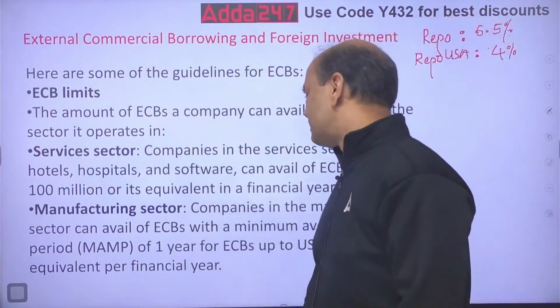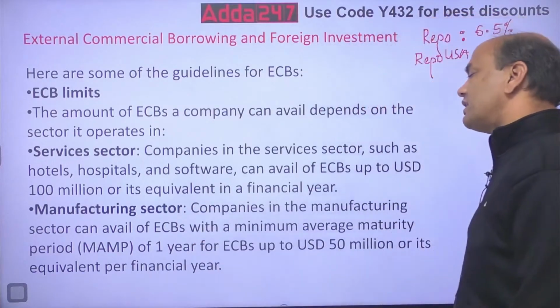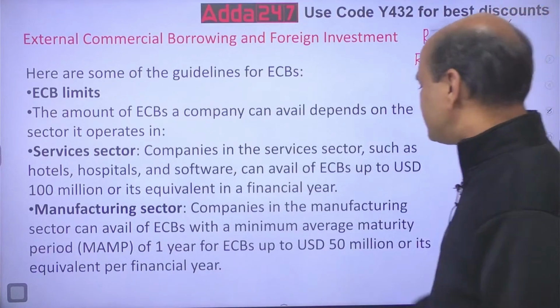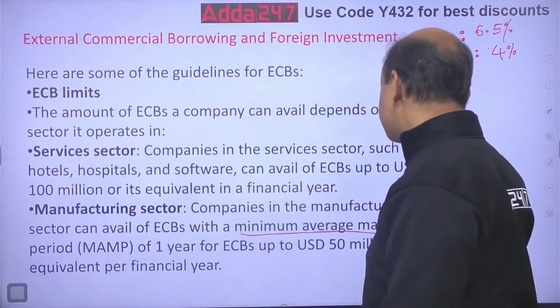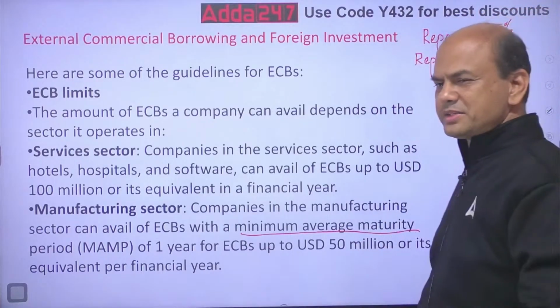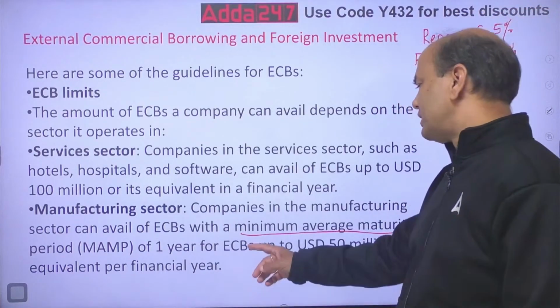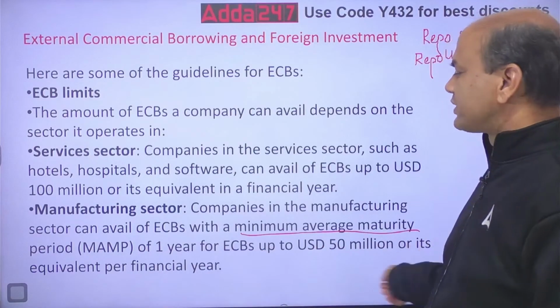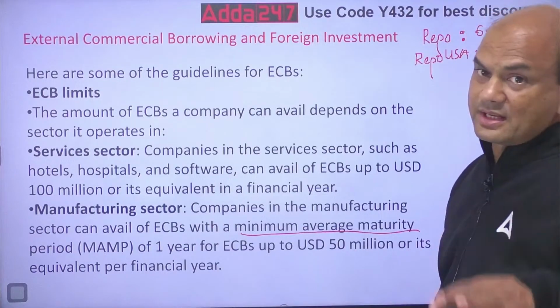Manufacturing sector. Companies in the manufacturing sector can avail ECB with a minimum MAMP. What is MAMP? Minimum average maturity period. I'll explain. MAMP of 1 year for ECB is up to USD 50 million or its equivalent per financial year. So manufacturing can get 50 million